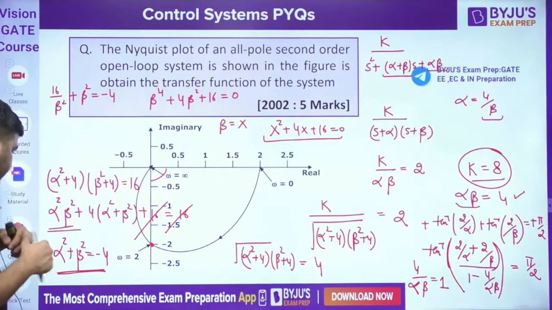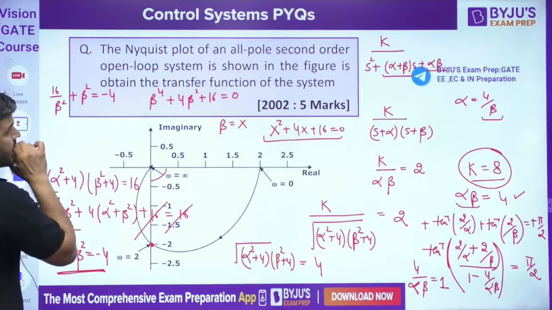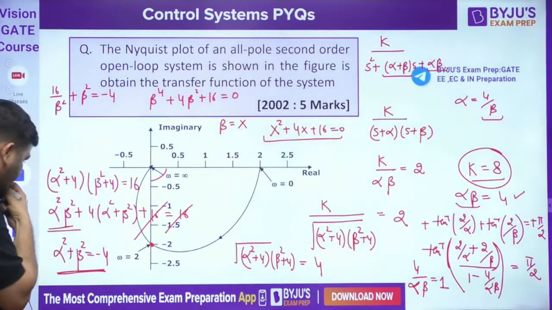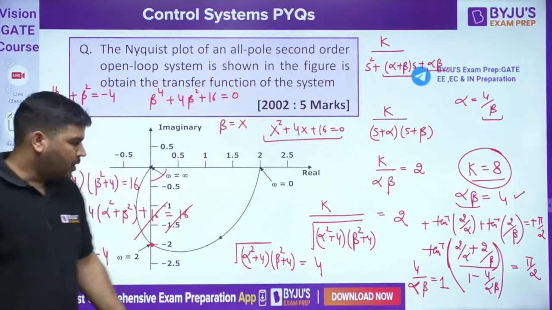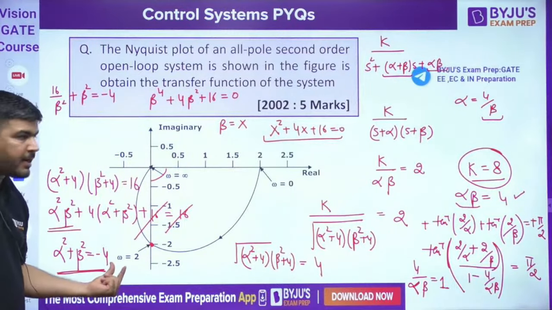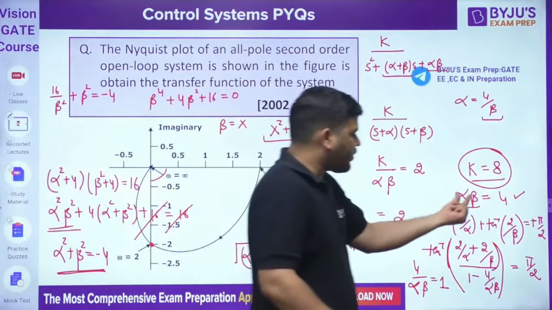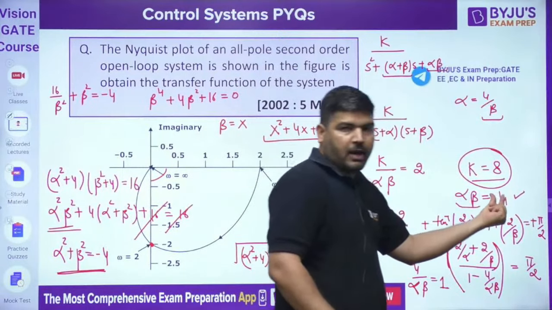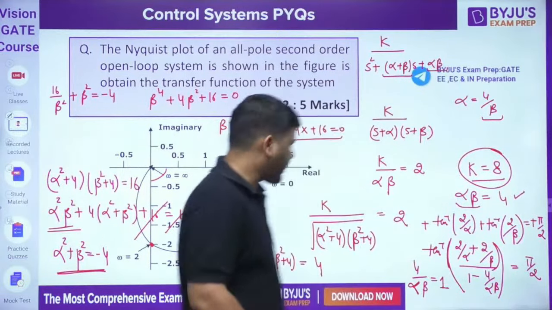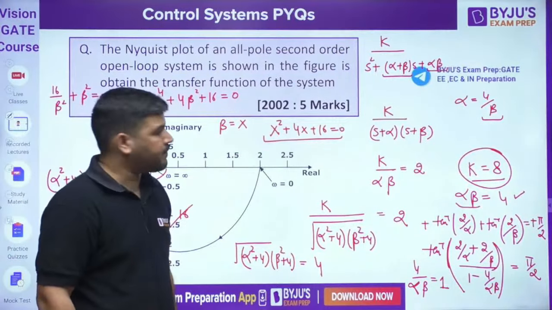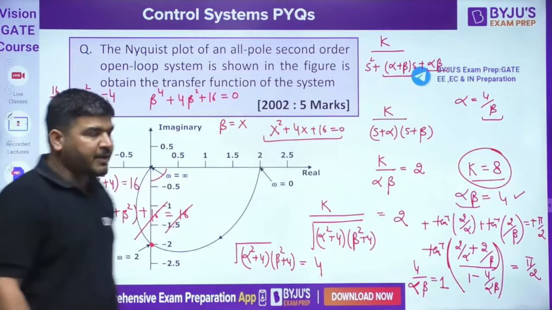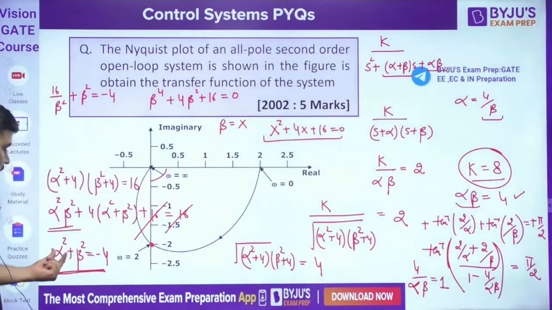Now we know that, let's calculate alpha plus beta. How to calculate alpha plus beta? No, we cannot calculate from this. So ultimately we have to solve this equation. We know that alpha square plus beta square is minus 4. Now from here you can calculate beta in terms of alpha or alpha in terms of beta. You can put that alpha value here and calculate the beta value. It may be complex. Once you get this beta value, then you will also get the alpha value, and you can put it here and calculate the transfer function.